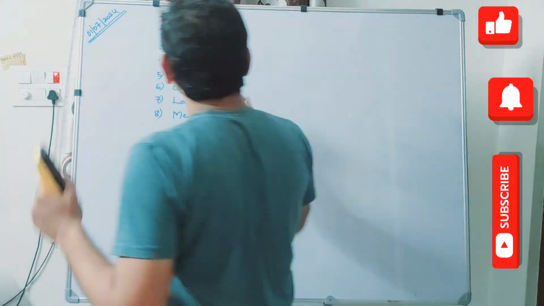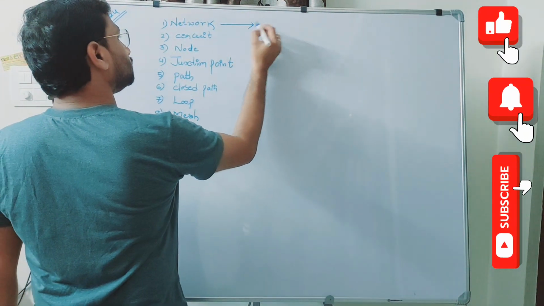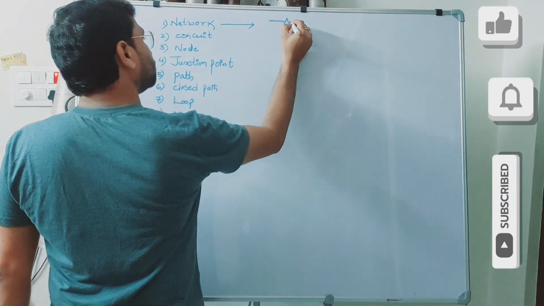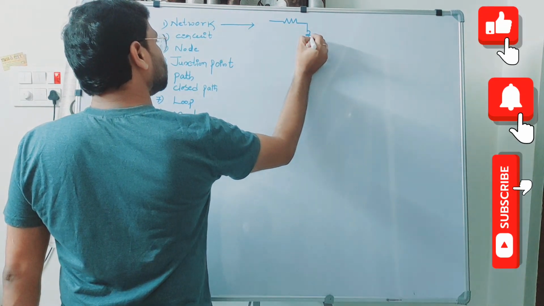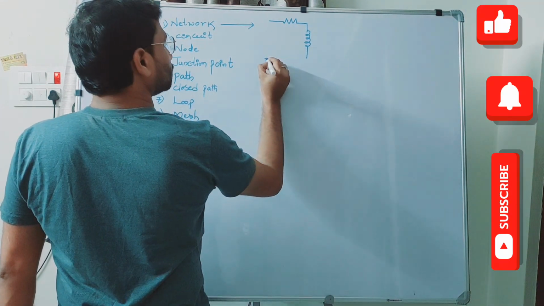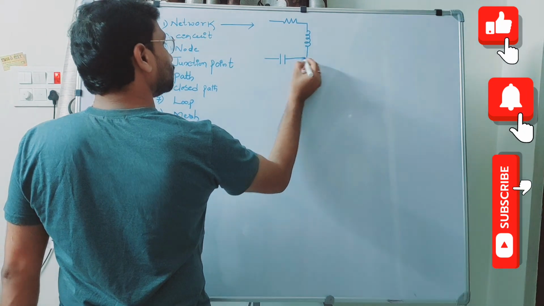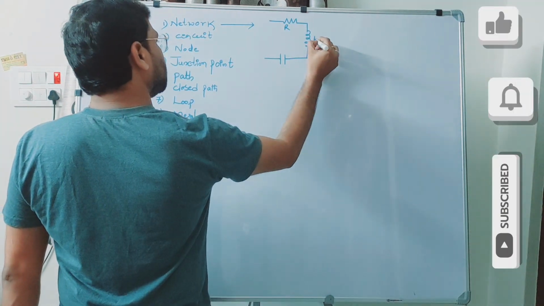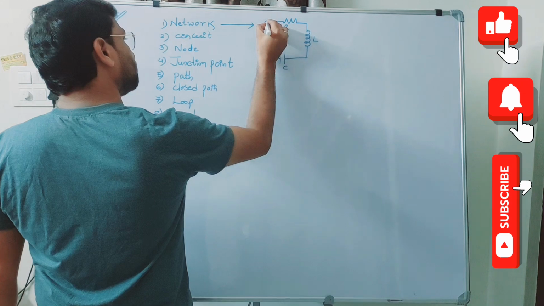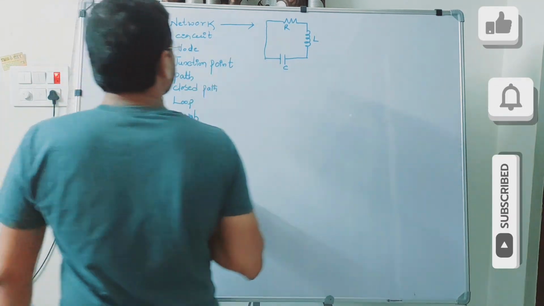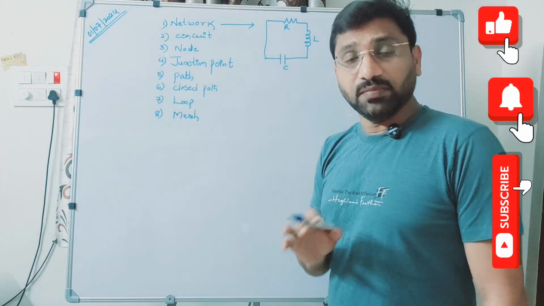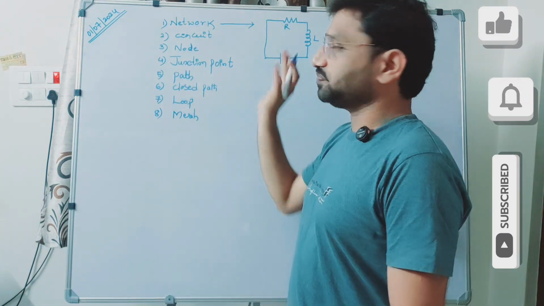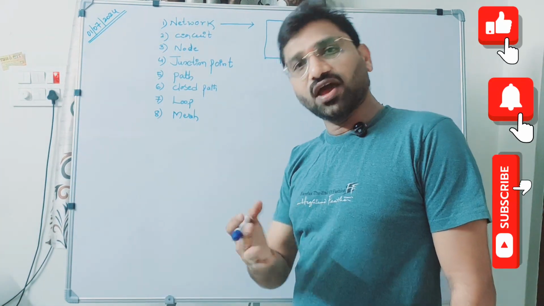For example, a resistor, inductor, and capacitor. Right? A network may or may not have sources.